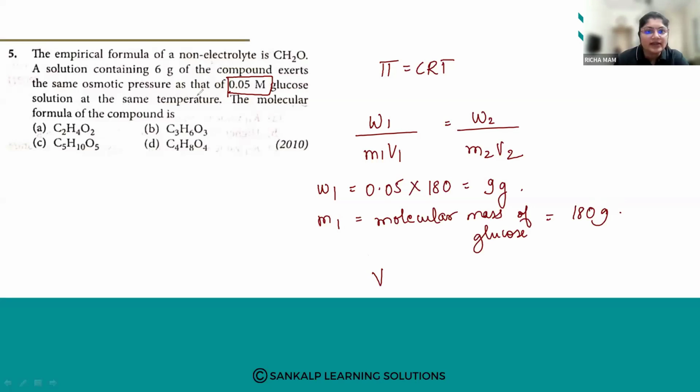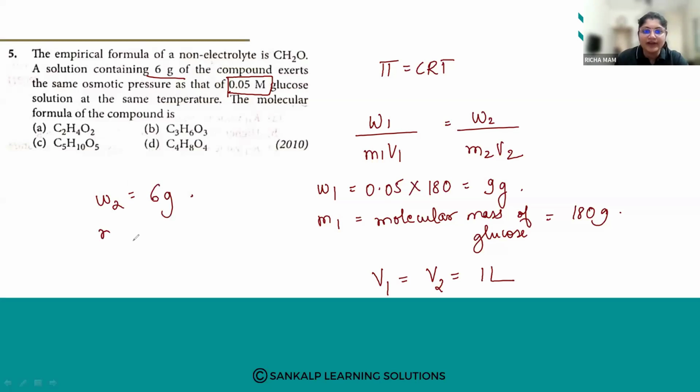They say the solution exerts the same osmotic pressure as the glucose solution at the same temperature, so we assume V1 and V2 are the same, 1 liter. Now, W2 is the mass of the second compound, that is 6 grams.